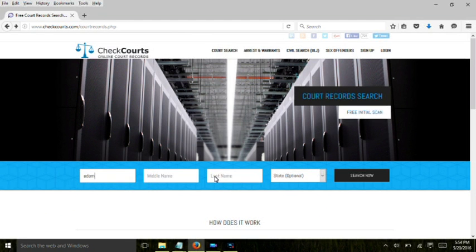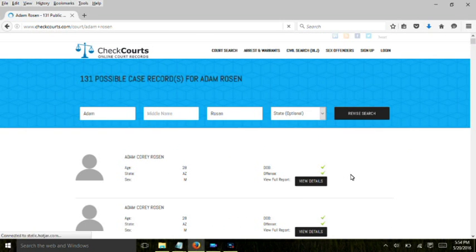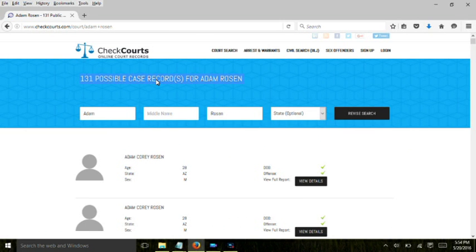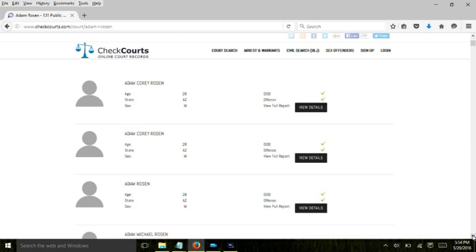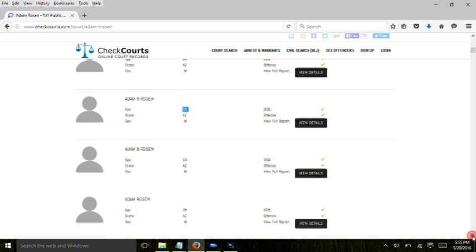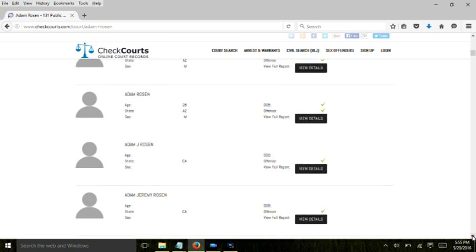Here we will search for Adam Rosen without his middle initial. In this way, we won't miss those records which forgot to include it. A national search brings up 131 hits and will tell you all the states where there are records. States are listed from A to Z. Often you'll see their age and middle name or initial included as well. Again, this will help you decide if you've got the right Adam Rosen.